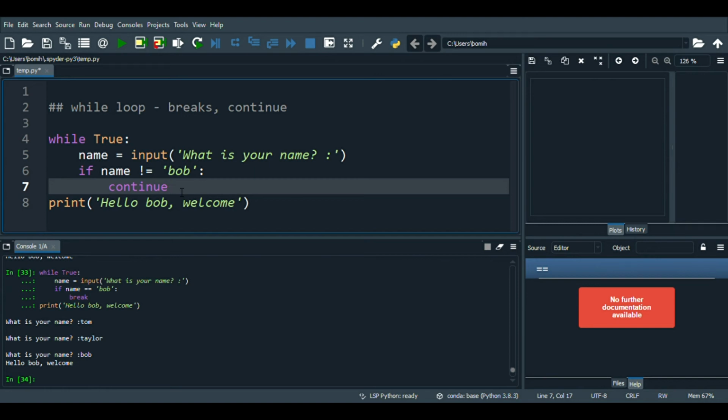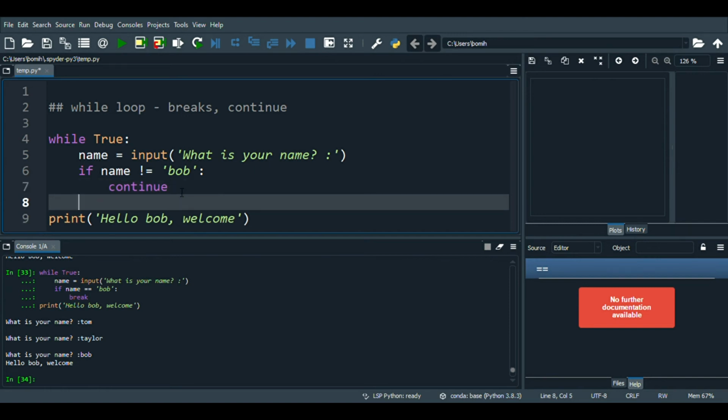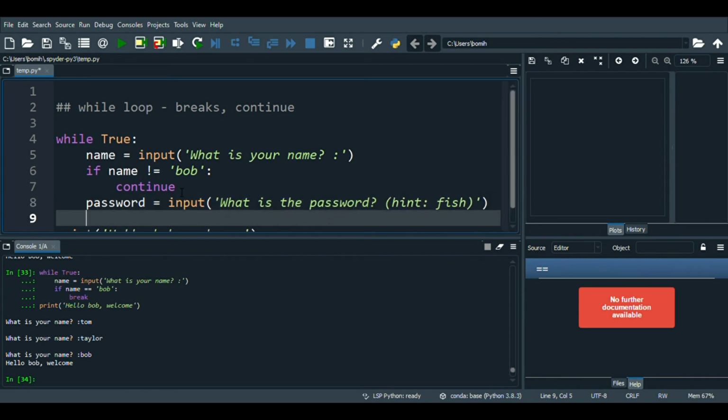And to add on to this, we can even have additional parameters set up. Instead of having the program just ask for the user's name, we want the user to put in the password as well. So let's see, password, have it input what is the password, and I'm going to give it a hint, fish, and then the password.